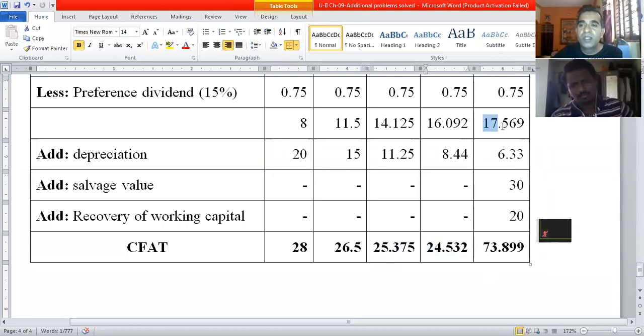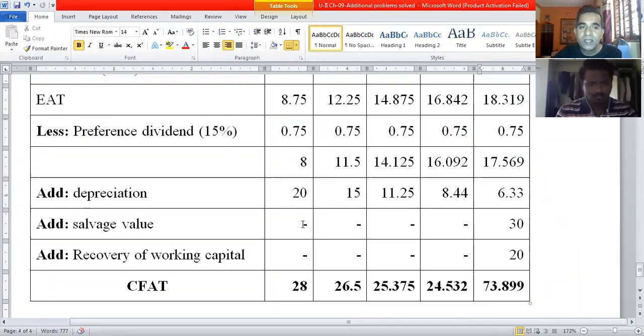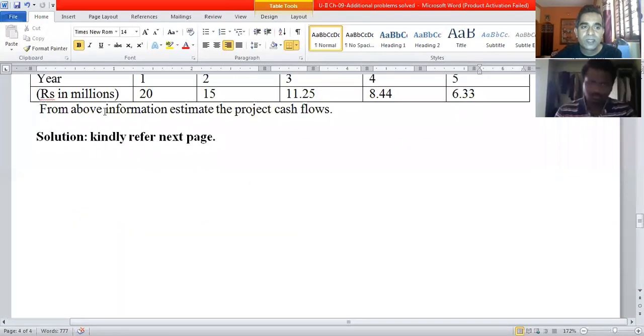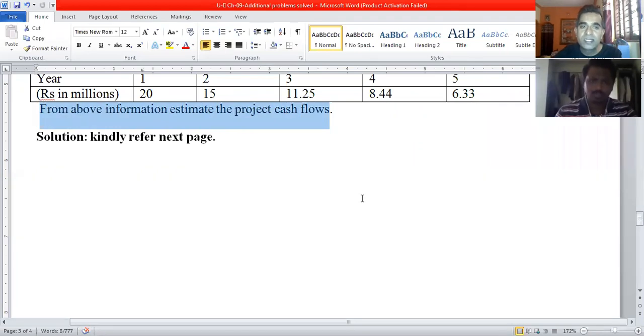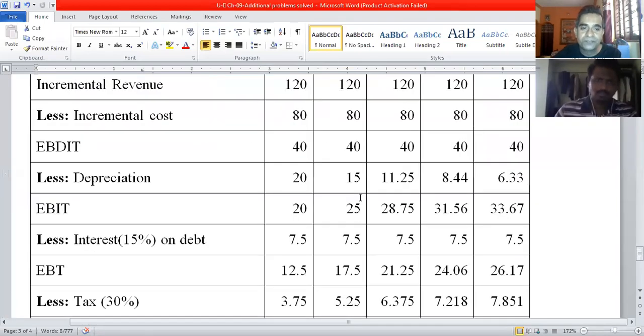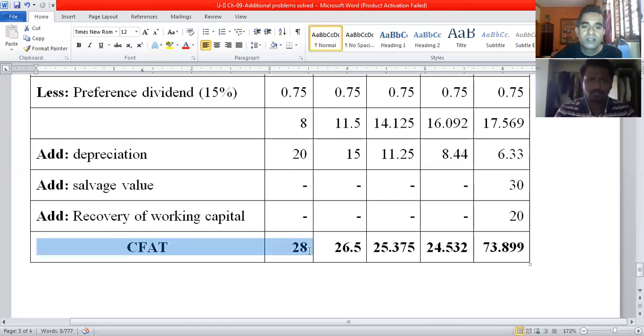Then 17.569 plus 6.33 depreciation amount plus 30 million rupees salvage value plus 20 million rupees recovery of working capital. So the total is 73.899 million rupees cash inflows after taxes at the end of year 5. So this is what was asked in the problem. If you can recall, from the above information, estimate the project cash flows. That is nothing but CFAT. So we have arrived at the solution.